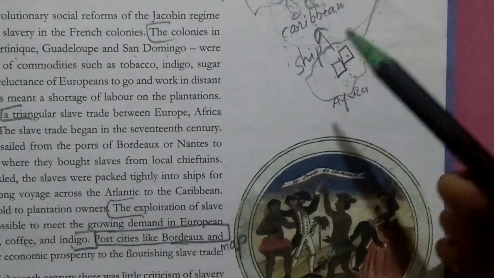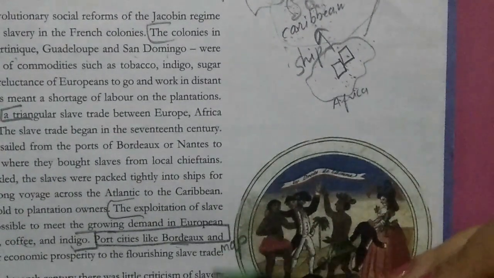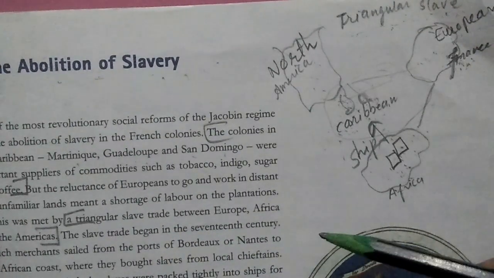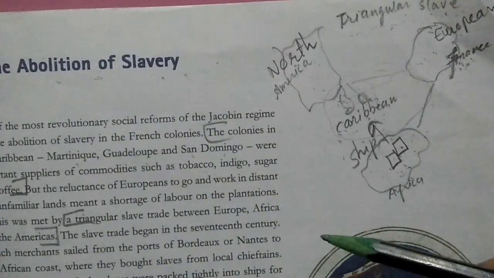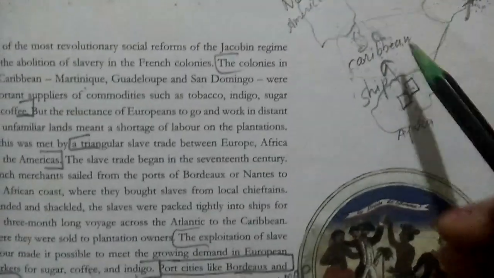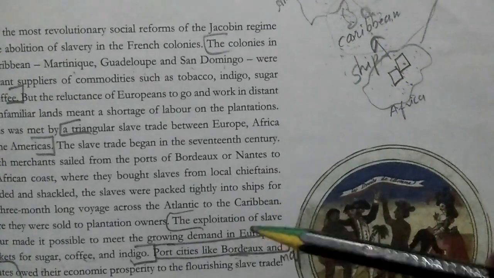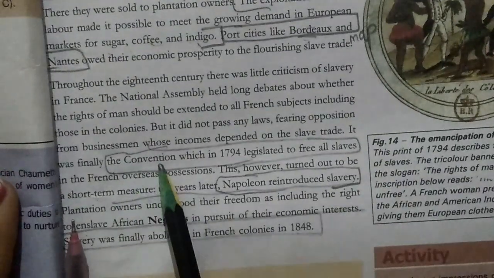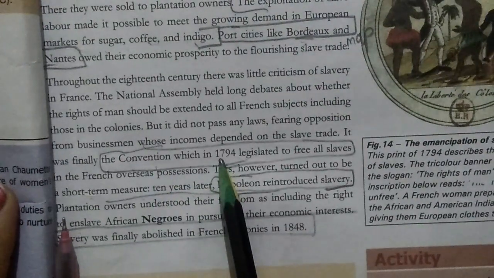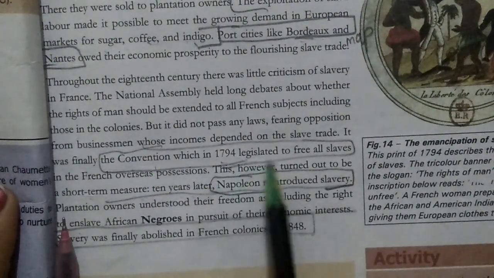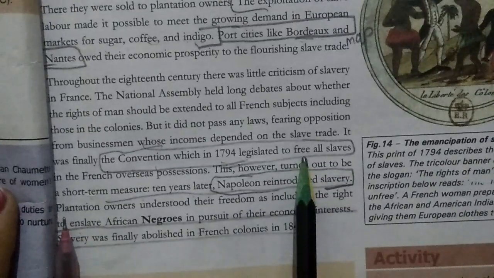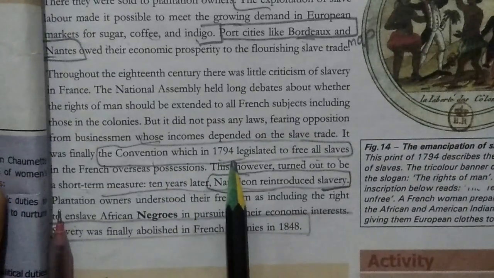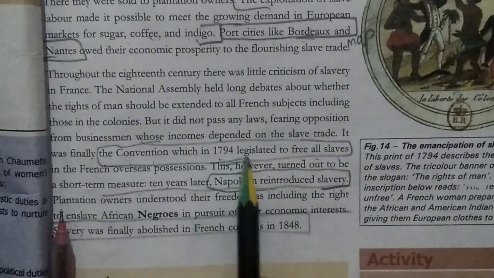Throughout the chapter we have seen there were many assemblies and many governments. Throughout that Jacobin government, and throughout the rule of every assembly, the slave trade was going on. Yes, but the Convention assembly, the Convention government, by 1794 abolished the slave trade and made all the slaves free. It means the Convention assembly passed the law that now there will be no slave trade.